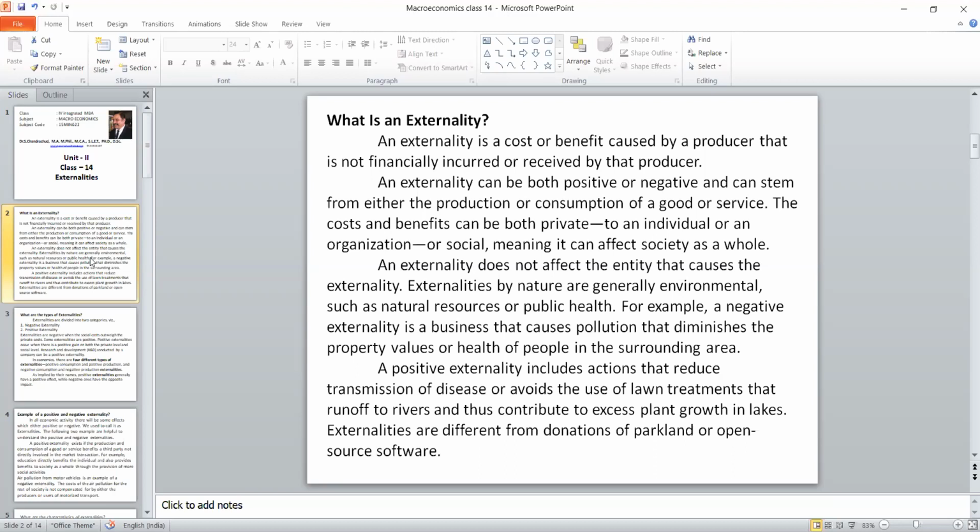On the other hand, it may give a positive effect also. A positive externality includes actions that reduce the transmission of diseases or avoid the use of a very long treatment to run off the rivers, which would otherwise contribute to excess plant growth in the lakes. So it is a positive effect because of that particular action. Externalities are different from donations, partnerships, or open source software. These kinds of things are not included as externalities.